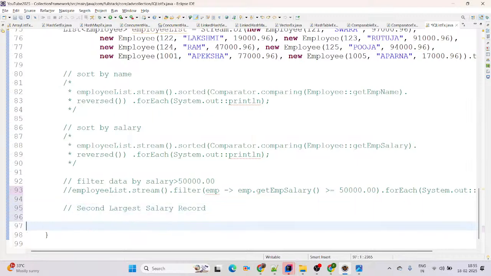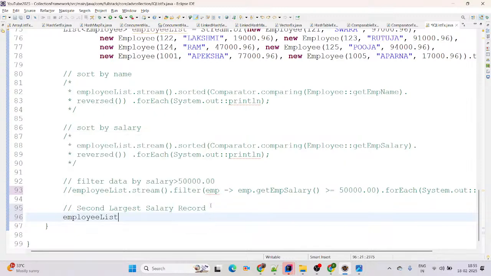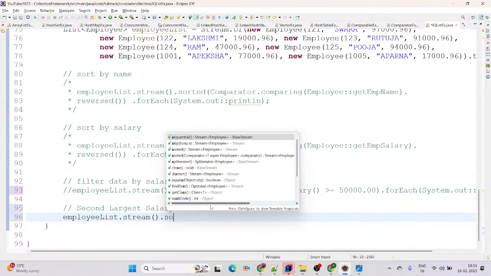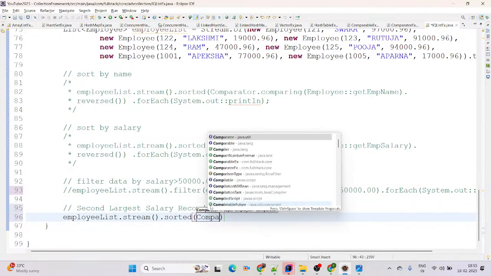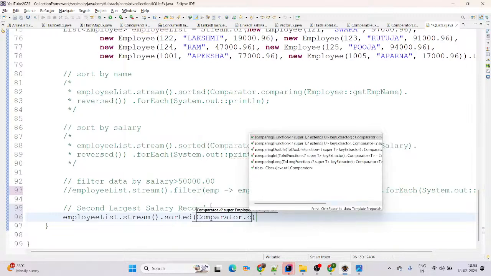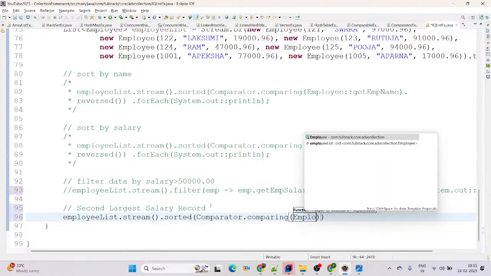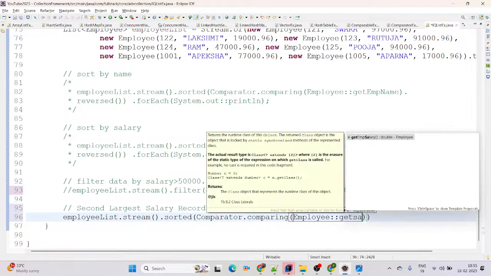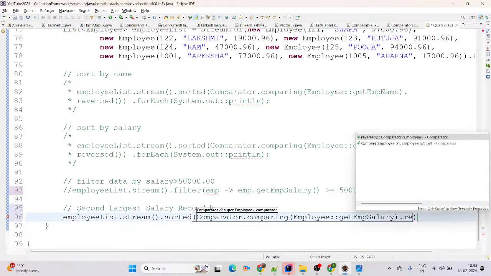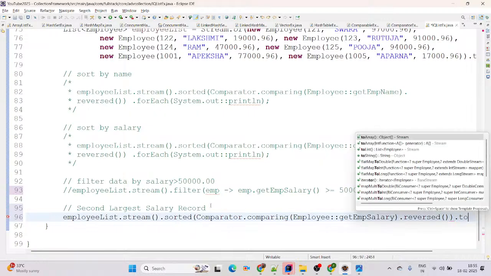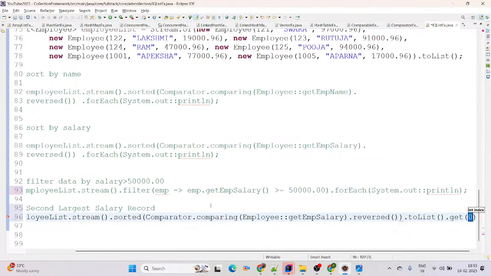For that, I am just going to write the code here. We have employeeList.stream(), then you can simply say sorted. This will be a comparator, then you can simply use comparing. We are calling here Employee::getSalary. Then we are using .reversed().toList().get(index).